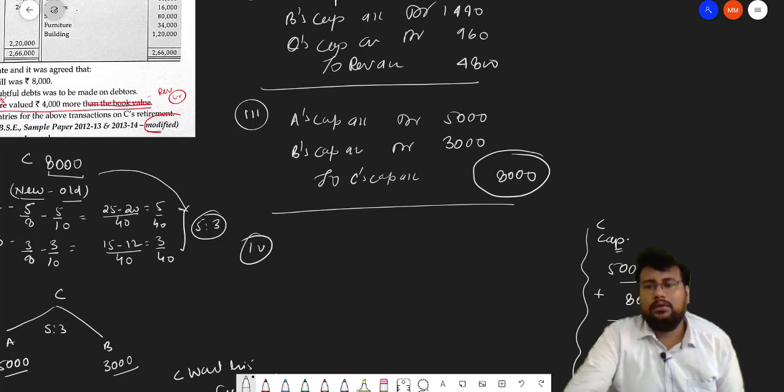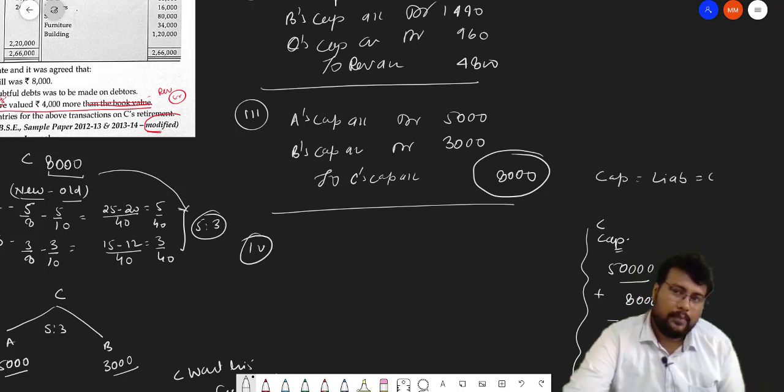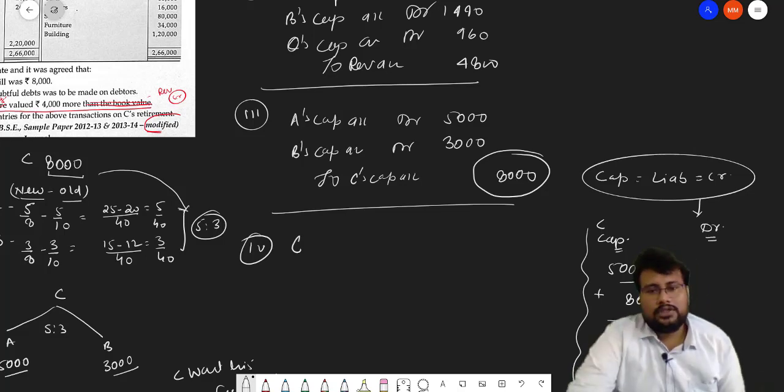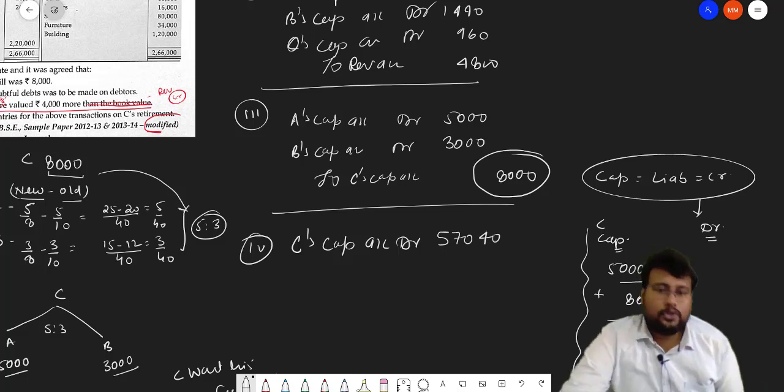As we know, now C is retiring from the firm, and whenever a partner retires, we have to close the capital of the partner. Capital is a liability. Liability is always credit, but for closing or reducing this, we make it opposite. So here also C's capital account is debited, 57,040.